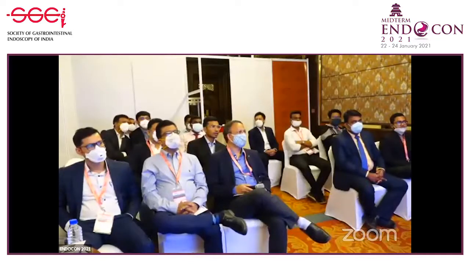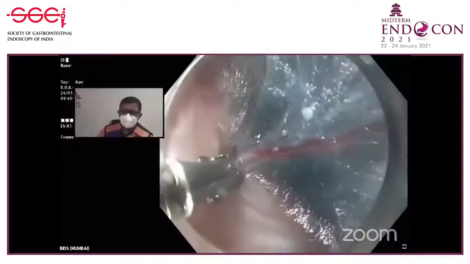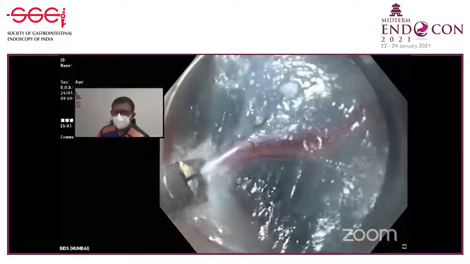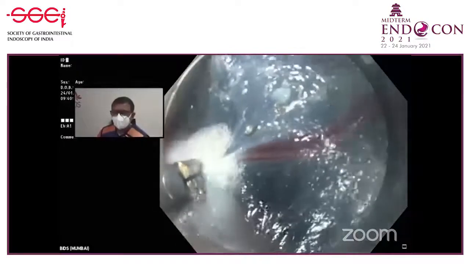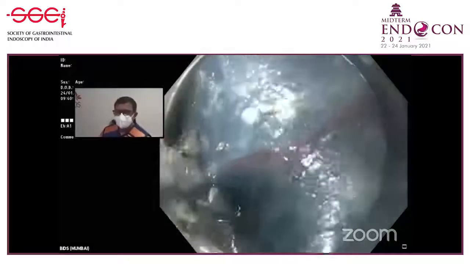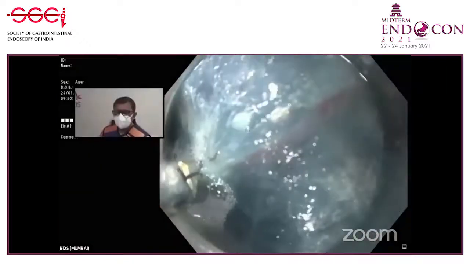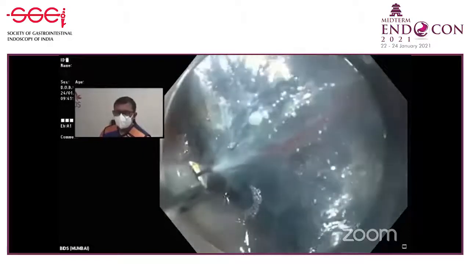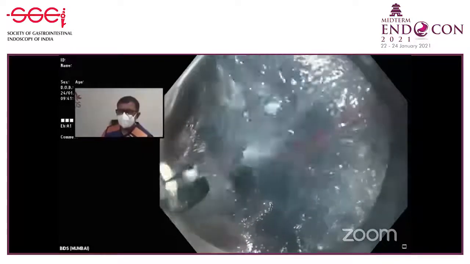What I'm going to do now is again catch this vessel. Open. So you catch the vessel close to the muscle layer. One is close to the muscle and then a little bit away from the muscle. Open. And then again over here. And with the same coag grasper, you cut it.